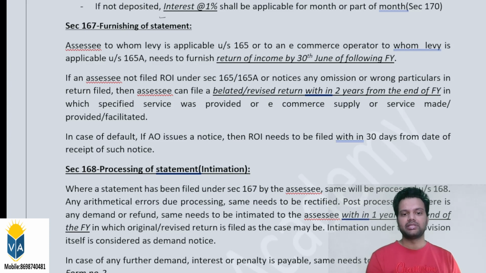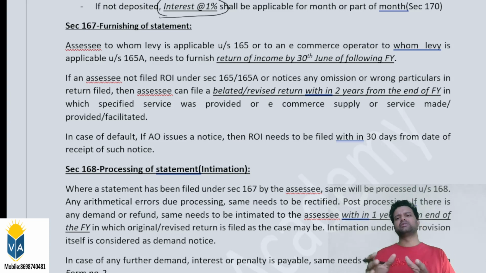The same provision is applicable for the e-commerce operator also. In addition to this, a penalty will also be applicable, which is at maximum equal to the amount of equalization levy that was not deposited by the e-commerce operator.